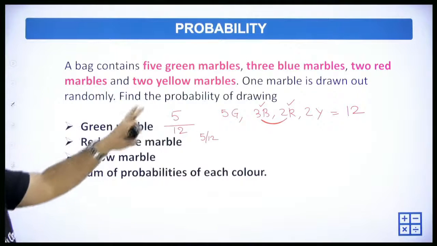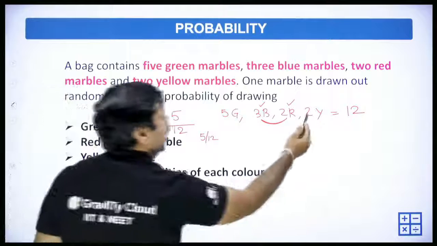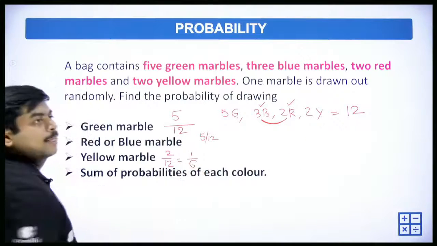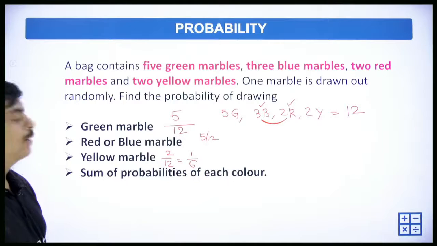Next, yellow marbles. 2 yellow marbles are there out of the total 12. So 2 by 12, which is 1 by 6, right?